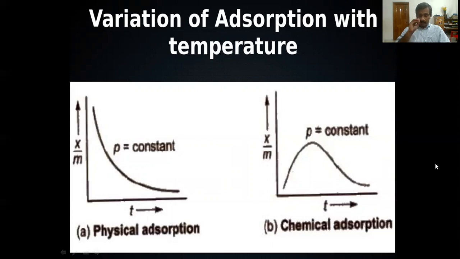But if the temperature increases beyond a particular limit, the adsorbed particles may be desorbed because of the decomposition of the molecules. So it increases up to a temperature and after that it decreases. That is chemisorption.